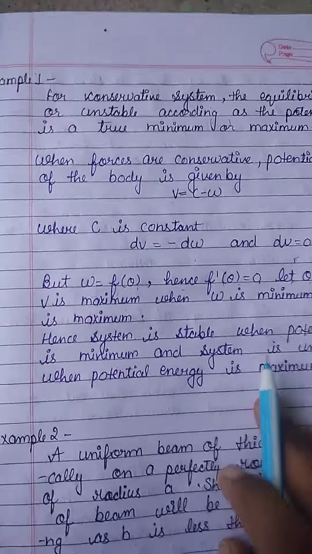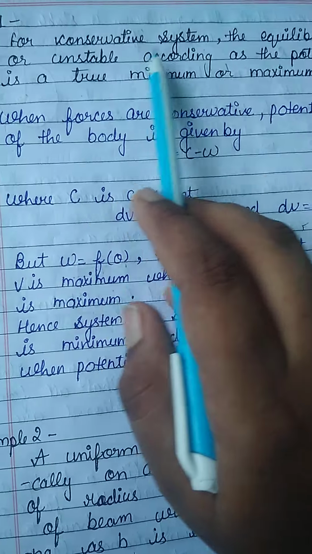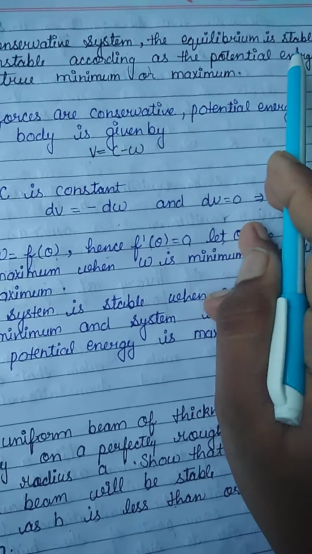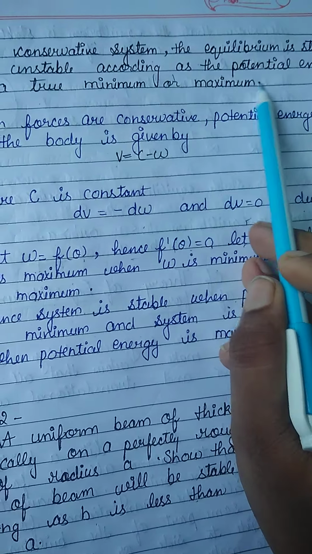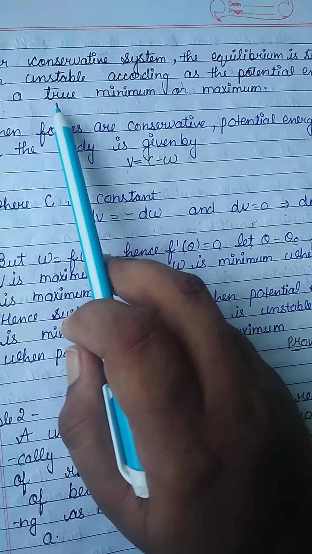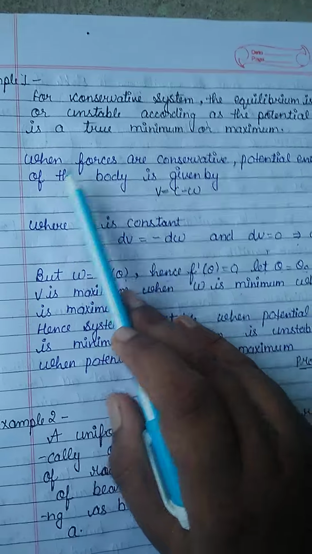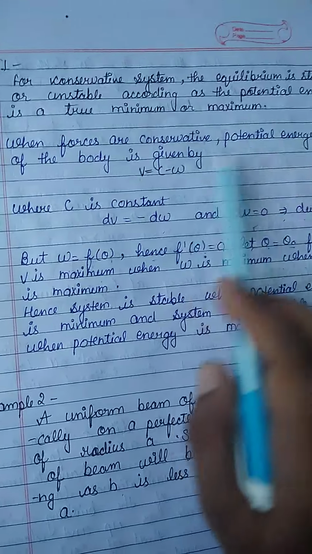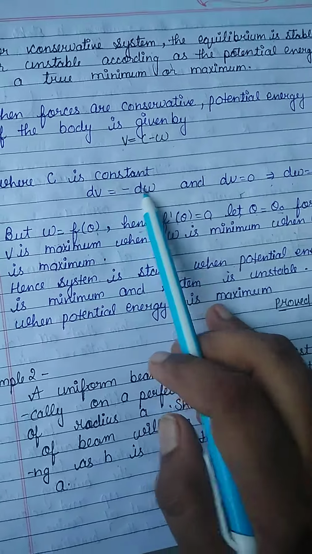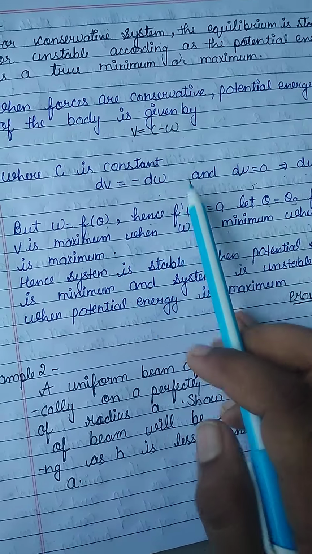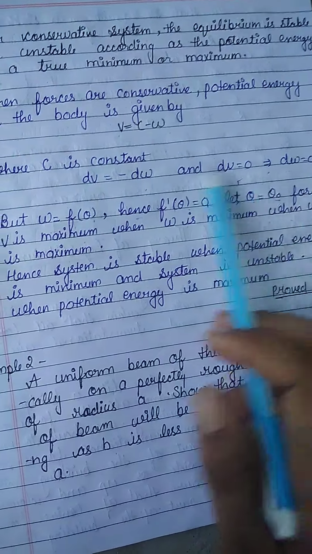Examples of stable and unstable equilibrium. Here are two problems. For a conservative system, the equilibrium is stable or unstable according as the potential energy is a minimum or maximum. When forces are conservative, the potential energy of the body is given by V = C - W, where C is a constant. dV = -dW and dV = 0, so dW is also equal to 0.